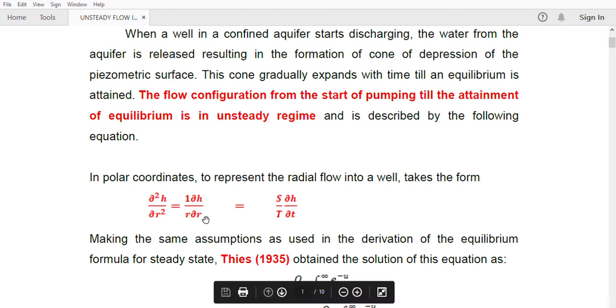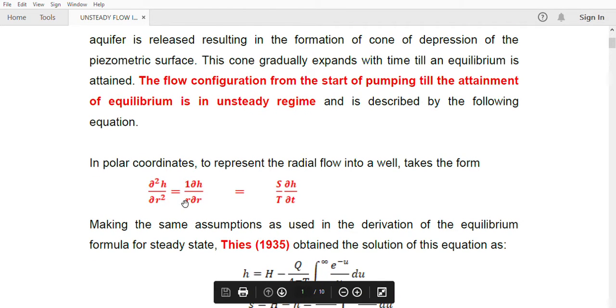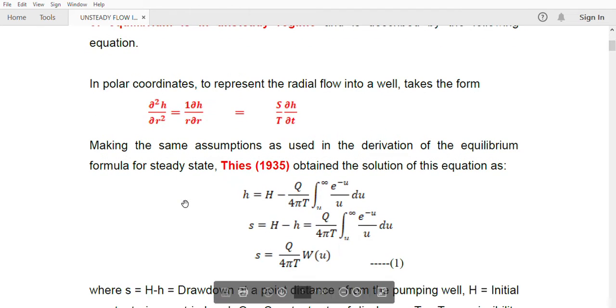this equation. So this is the equation, the derivation is not given to you. A scientist known as Theis in 1935 has given a solution to this equation as follows. He has given h is equal to capital H minus q by 4 pi T integral u to infinity e raised to minus u by u du. So this is the solution given by Theis.